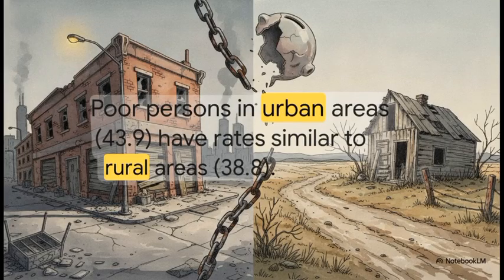Poverty is the ultimate equalizer here, and the primary driver. The BJS report shows us that economic distress creates similar vulnerabilities virtually everywhere. To put that into perspective, poor persons in urban areas have a violent victimization rate of roughly 44 per 1,000, which is strikingly similar to poor persons in rural areas at nearly 39 per 1,000. Desperation, a lack of resources, and economic distress fuel crime regardless of whether you're looking at a crowded inner-city block or a completely isolated country road.